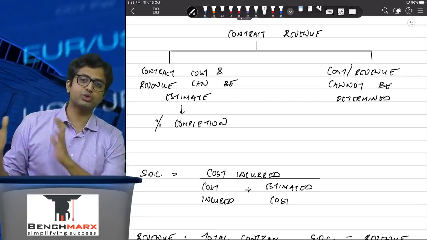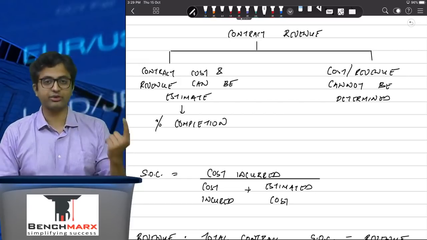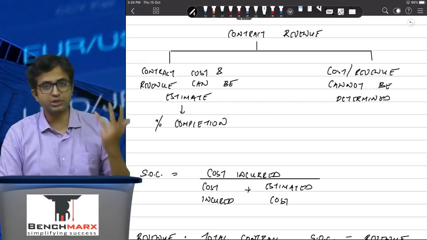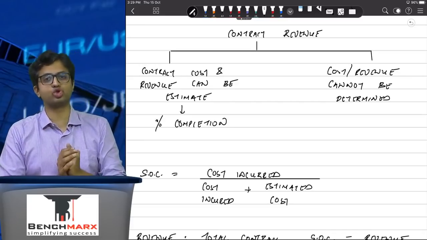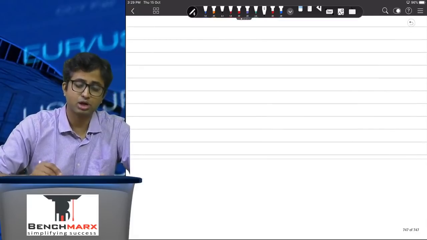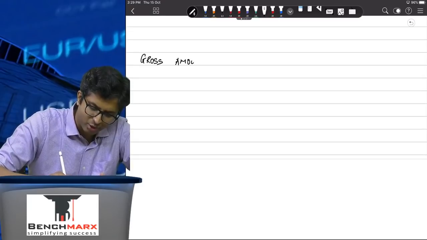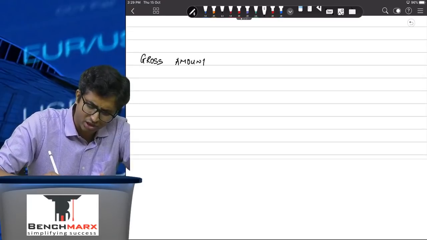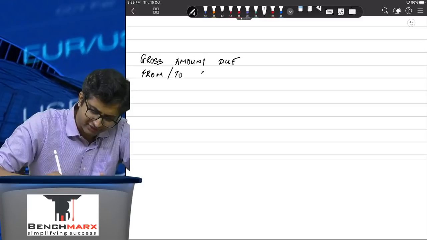In terms of disclosures that need to be given, you need to disclose the contract revenue, the contract cost, the contract profit, the stage of completion, and among other things, you also have to show, if you remember, something called as gross amount due from/to the customers. Gross amount, ये एक थोड़ा problematic point होता था. Gross amount due from या फिर to the customer.